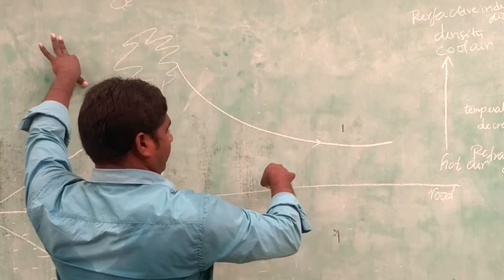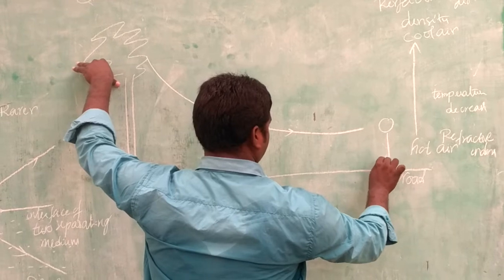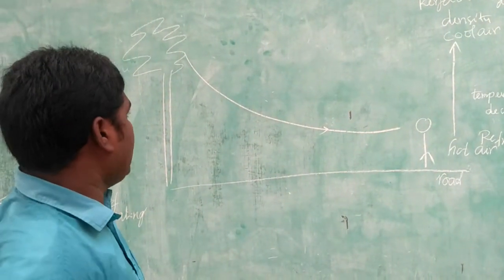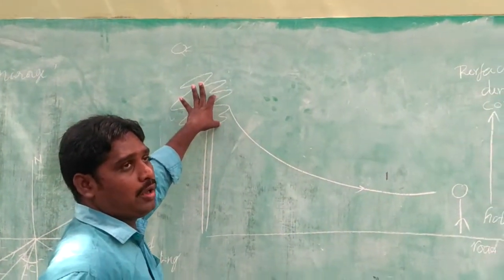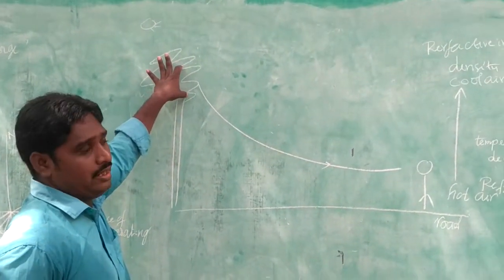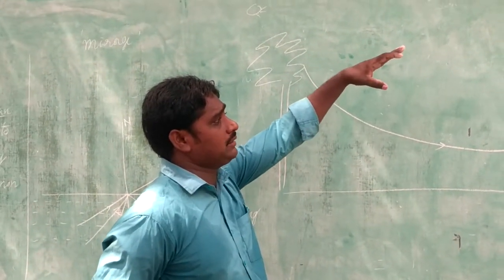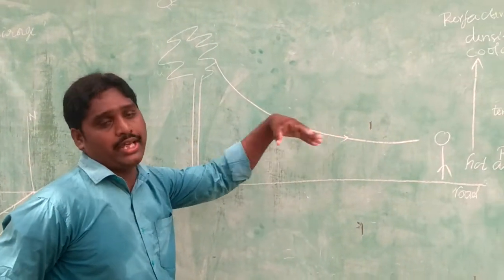The refracted ray will take a curved path to reach the observer. Okay friends, the light is coming from the sky or any tall object or tall tree. The rays are traveling from the medium of higher refractive index to the medium of lower refractive index.